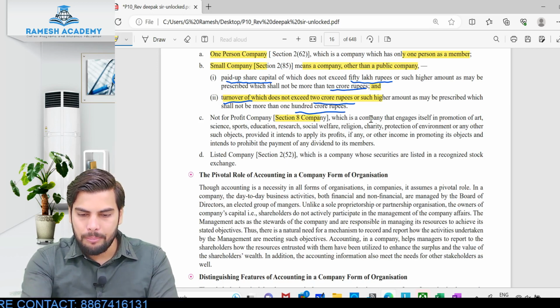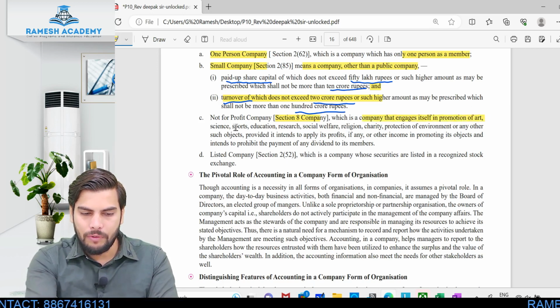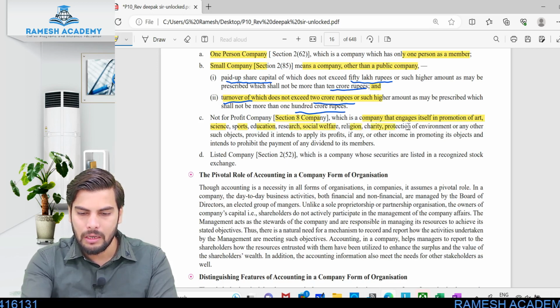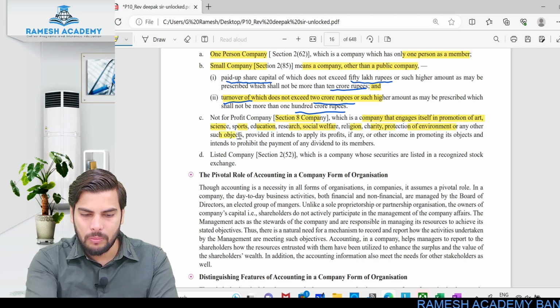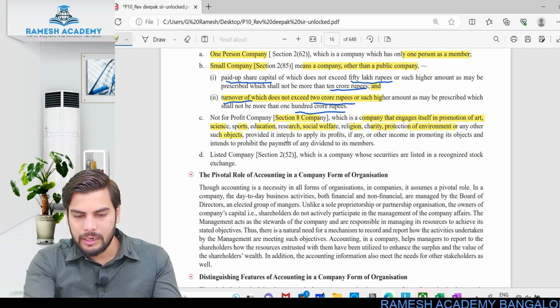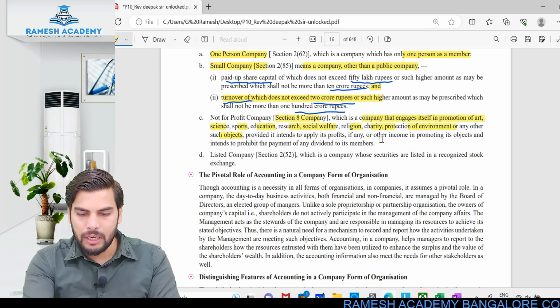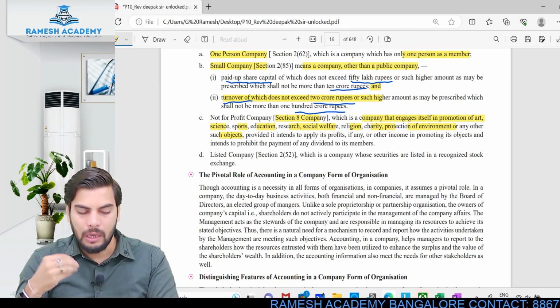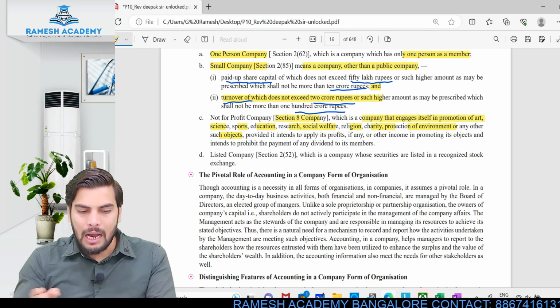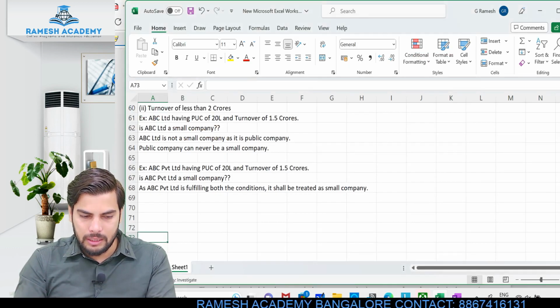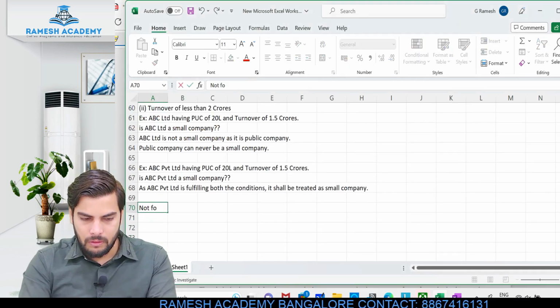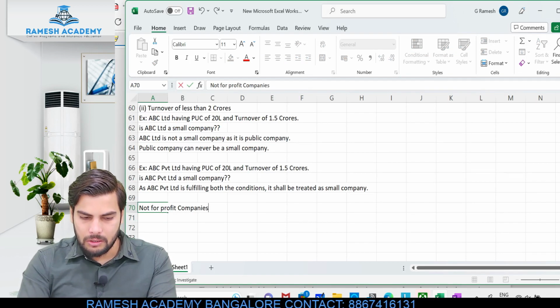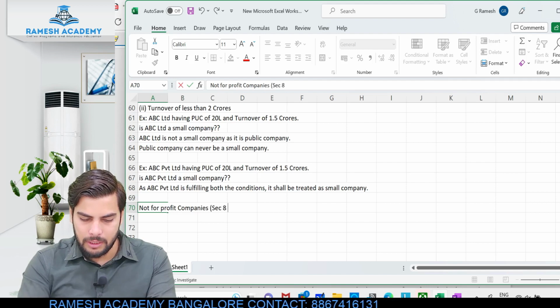Okay, so which is a company that engages itself in promotion of art, science, sports, education, research, social welfare, religion, charity, protection of environment or other such objectives, provided it intends to apply its profits, if any, or other income in promoting their objectives. So their objective is not to make profit. Their objective is to promote this art, science, sports, education, culture and other things. Okay, so not for profit companies, or you can call it as Section 8 companies.